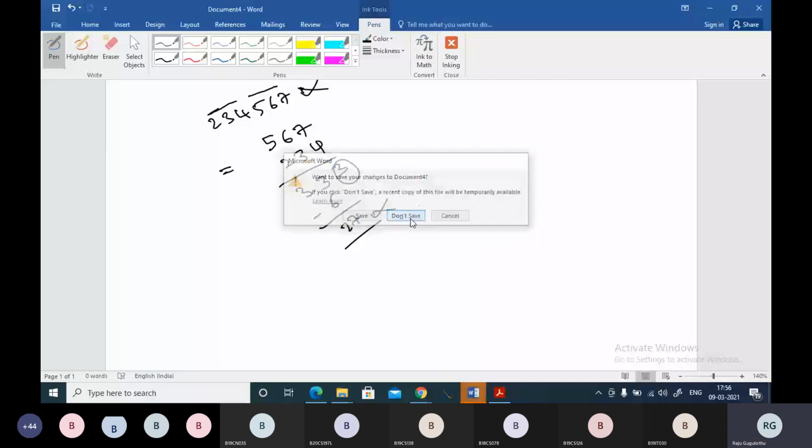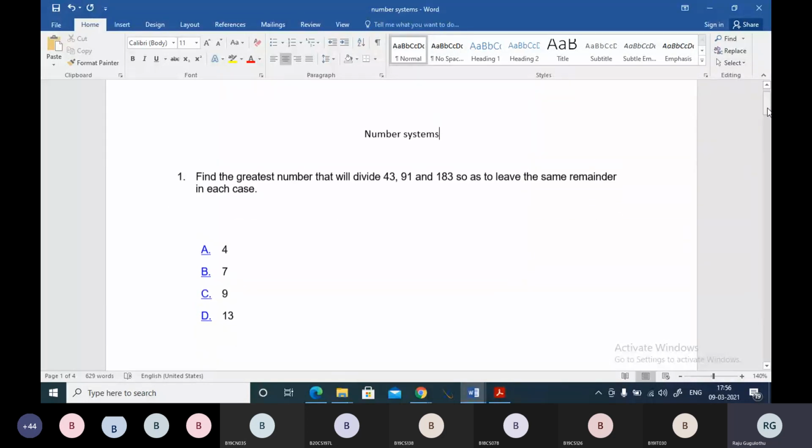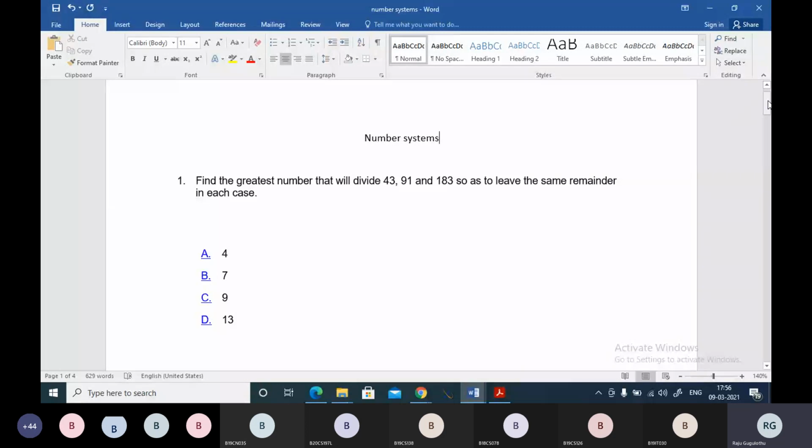Okay, now we'll go to the problem, boss. We have problem number 1. The question is, find the greatest number that will divide 43, 91, and 183 so as to leave the same remainder in each case. And we have options also. I'll give you 1 minute to answer it.